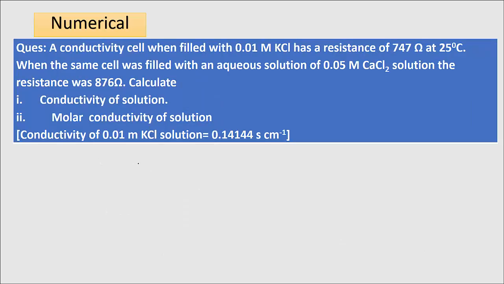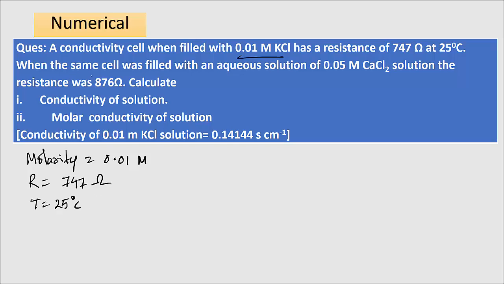Next is, a conductivity cell is filled with 0.01 molar KCl solution. So molarity is 0.01 molar. The resistance is 747 ohm, and temperature is 25 degrees Celsius.